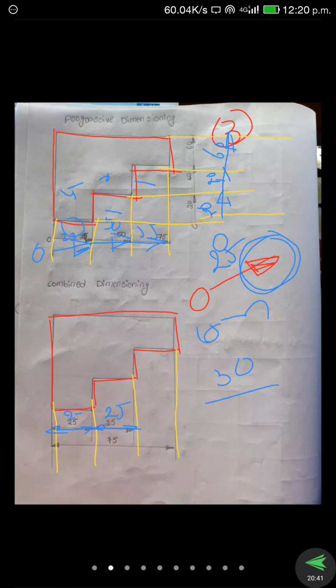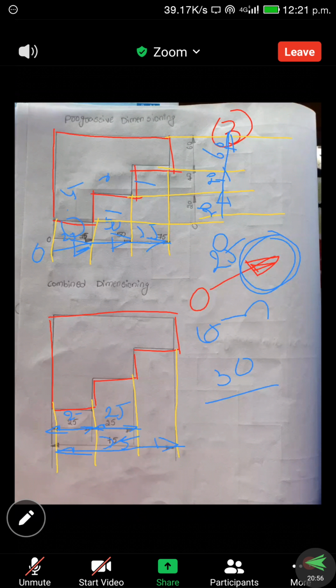Combined means a combination of both chain and parallel. So for parallel, we draw one straight line. Okay. So what is the total length? 75. Okay. So here already 25, how much is there? 50 is completed. Then the remaining, how much is there? 25. So 50 plus 25,